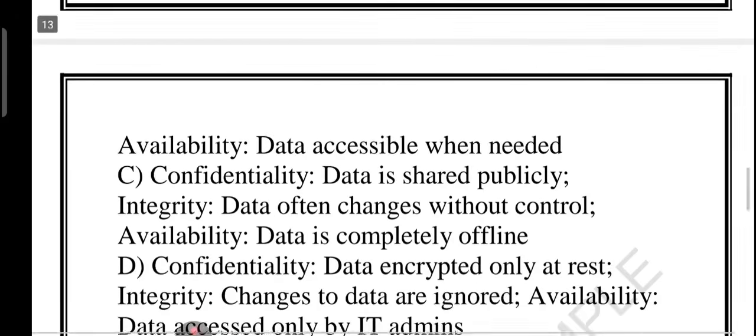What about option C? Yes, this is wrong. This is literally the opposite of what we want. Data should not be public. It should not change without control. It should be accessible, not offline.